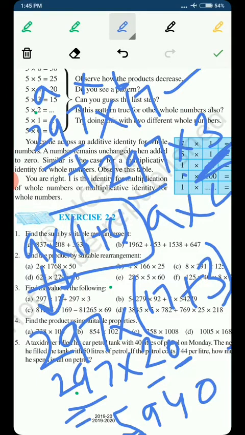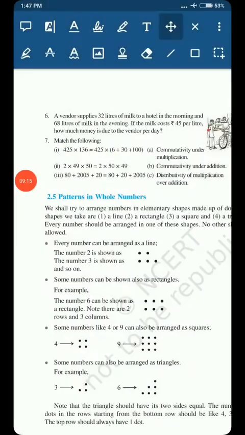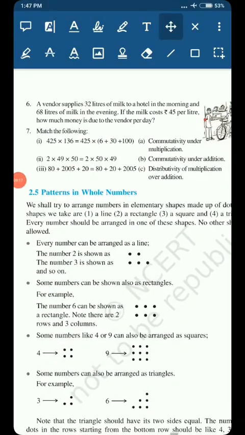It becomes 5940, and this will be the answer. So you can see that we have multiplied the numbers, but in an easier way. We don't have to do two multiplications. With the help of this property, which is the distributive property of multiplication over addition, we have solved this question in an easier way. So this is the way we will solve the questions.